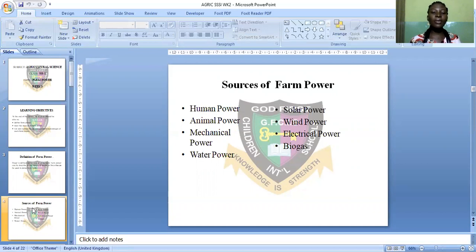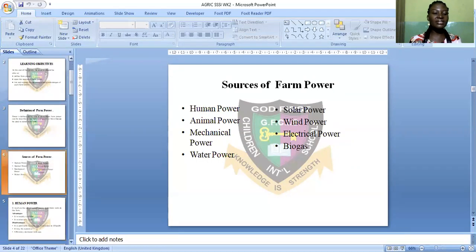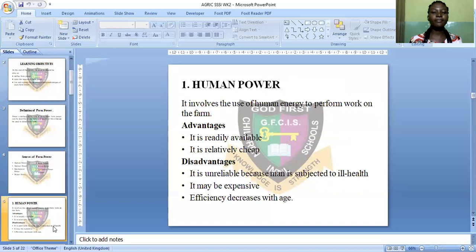Now, let's see the sources of farm power that we have. Number one, human power. We have animal power, mechanical power, water power, solar power, wind power, electrical power, and what we call biogas. These sources of farm power, we'll be looking at them one after the other. Now, let's take a look at human power.